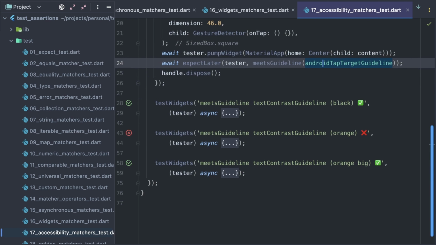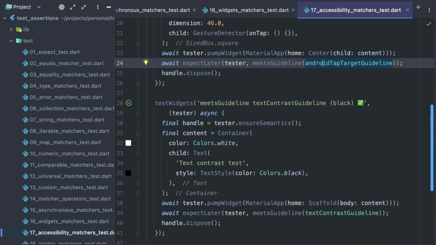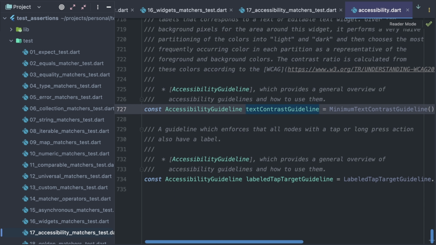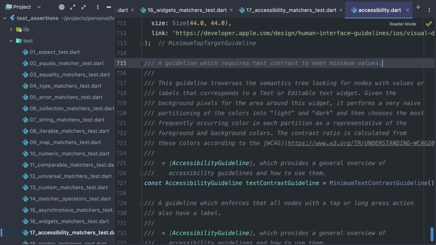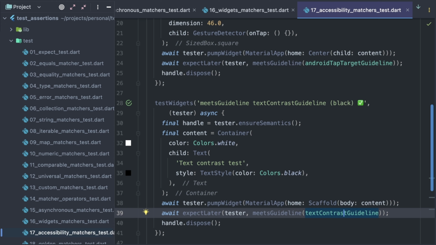Let's see how we can detect another common issue, which is text contrast. For this test, I create a white container with a black text inside. And then I test for the text contrast guideline, which according to the documentation requires text contrast to meet minimum values. So black text on a white background has a perfect contrast, and this test passes.